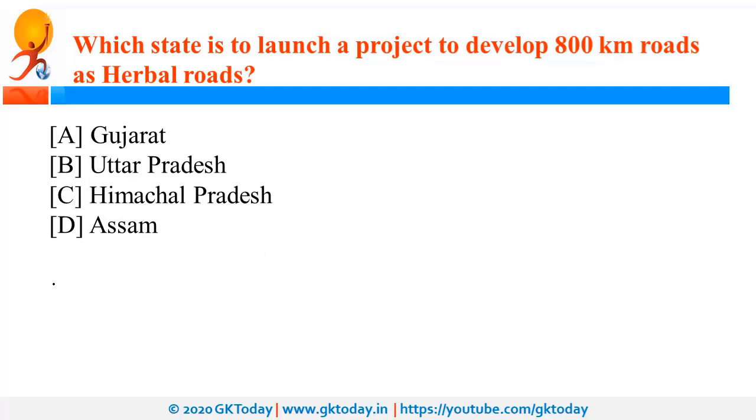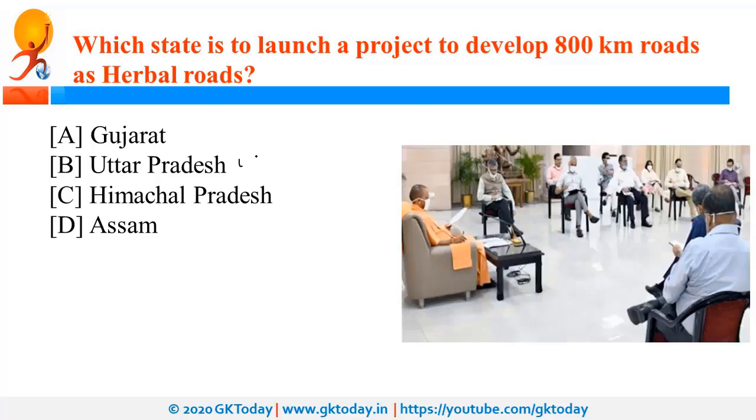Which state is to launch a project to develop 800-kilometer roads as herbal roads? So the state is Uttar Pradesh, and it is going to ensure tree plantation on roadsides, and the trees will have medicinal and herbal value.